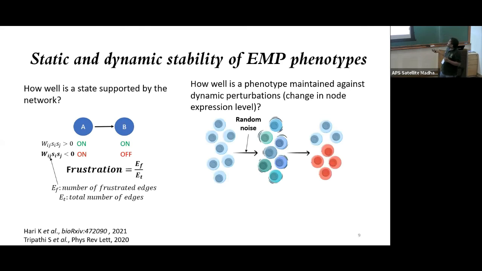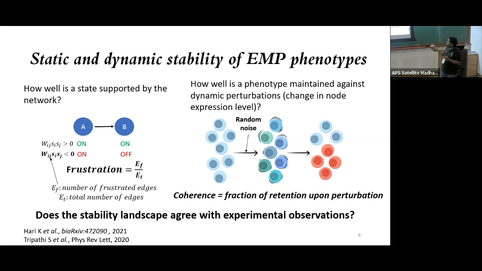Similarly, we did a digital experiment, which is replicative of the experiment that we've seen in the beginning, where we take a homogeneous population of digital cells, apply random noise and see how much heterogeneity is recapitulated. And this we call coherence, the fraction of cells that retain the original phenotype after perturbation. So these are two stability metrics along with the steady state frequency that we saw.